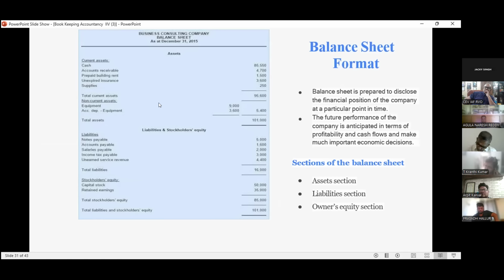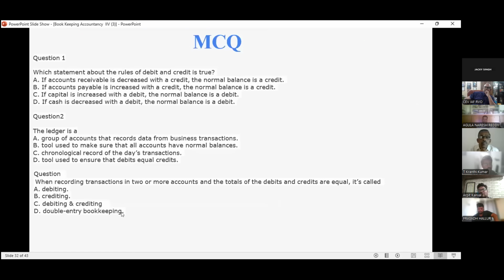In the balance sheet, we have 3 parts: asset section, liability section, and owner equity section. See how they prepare the balance sheet format. In assets, we have current assets: cash, accounts receivable, prepaid building rent, unexpired insurance. So these are all assets, and these are all liabilities, and these are owner's equity.